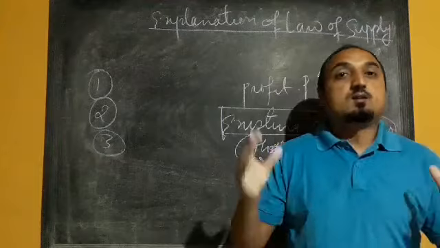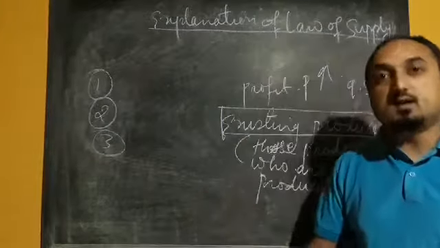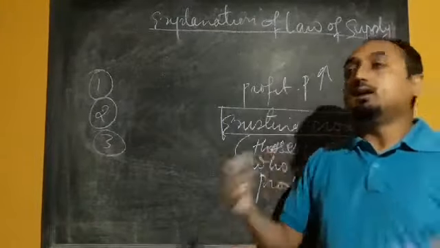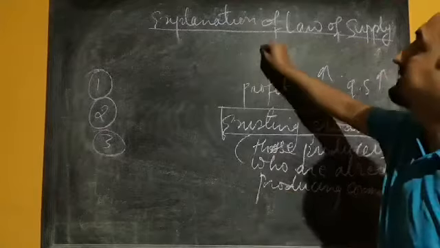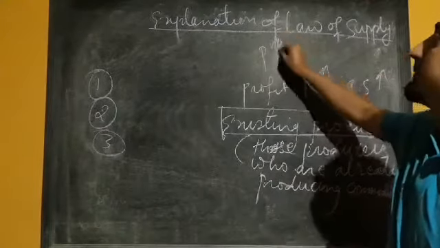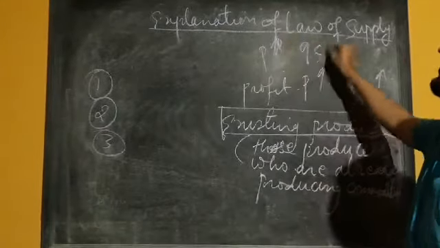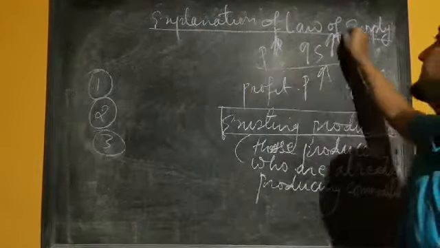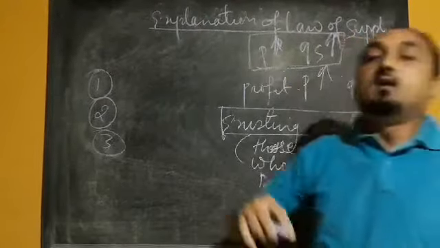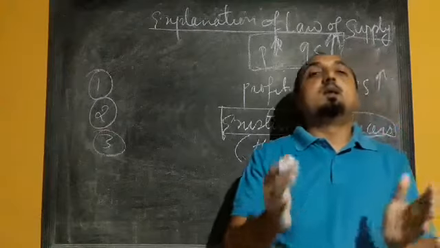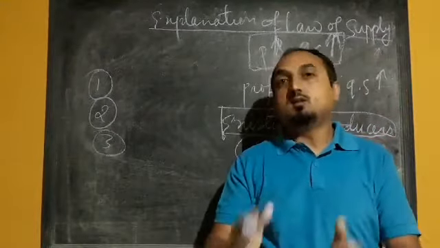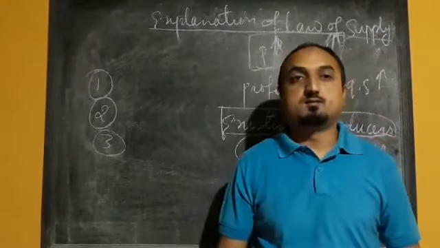So when the new producers are entering and starting, the supply will increase. So why is the supply increasing? Because of that high price. So price is high, that's why the quantity supply is also increasing, and because of that there is a positive relationship between price and the quantity supply.